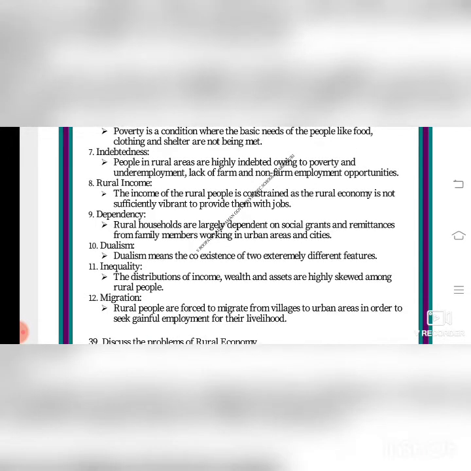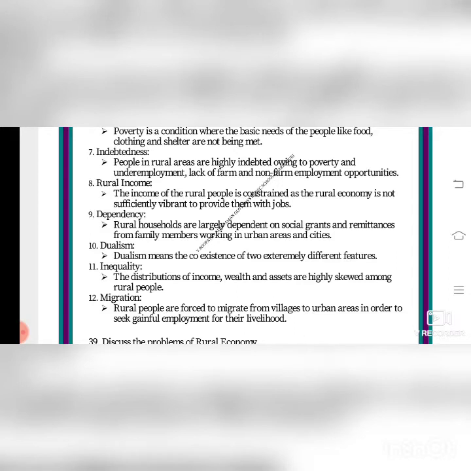Dependency. Rural households are largely dependent on social grants and remittances from family members working in urban areas and cities. So what is happening? Social grants means social help, and remittances from family members working in urban areas. That is, they are the people who are going out from agriculture, working in towns and cities, and they send their money for their household uses, isn't it?